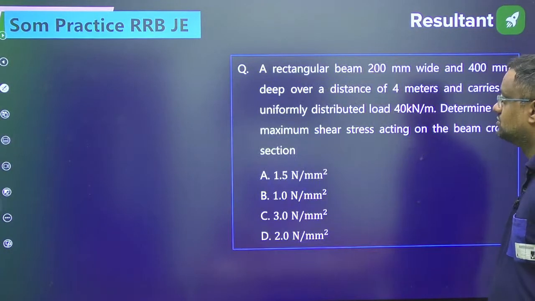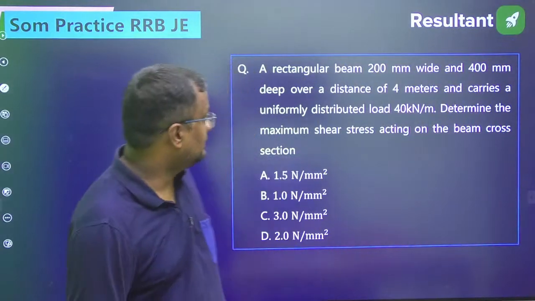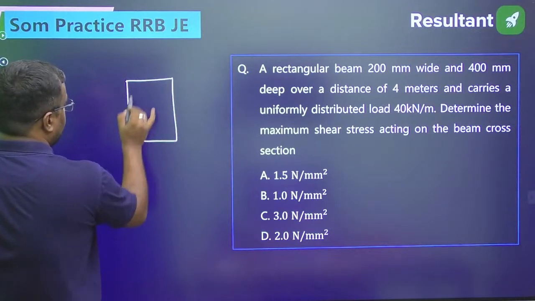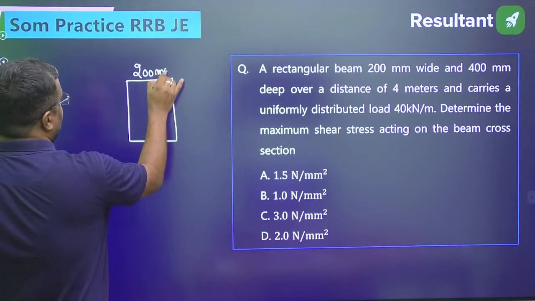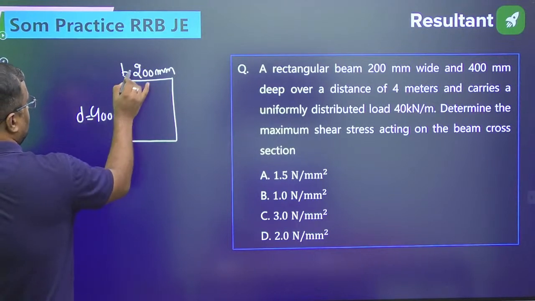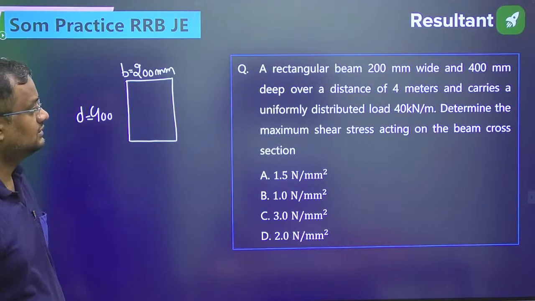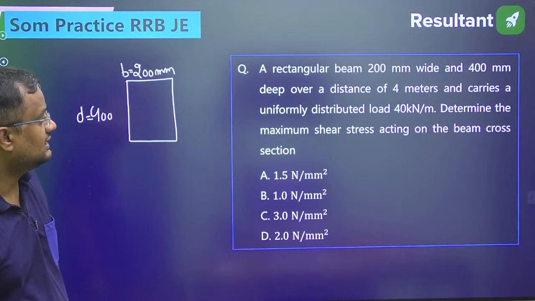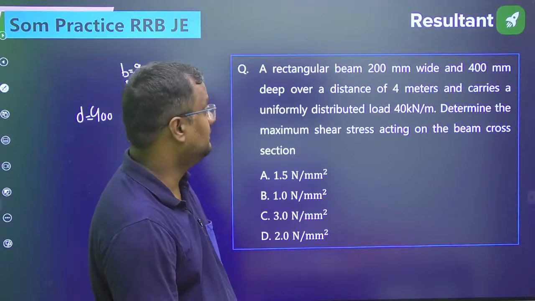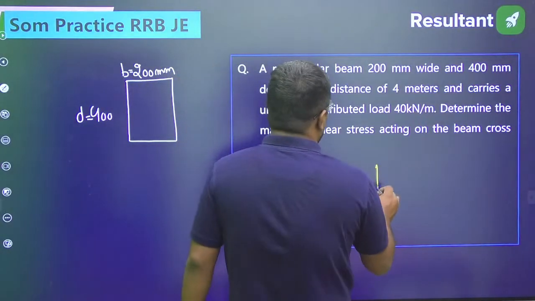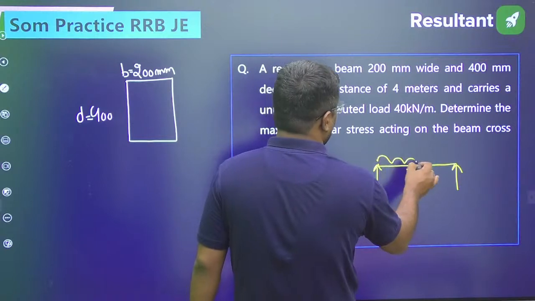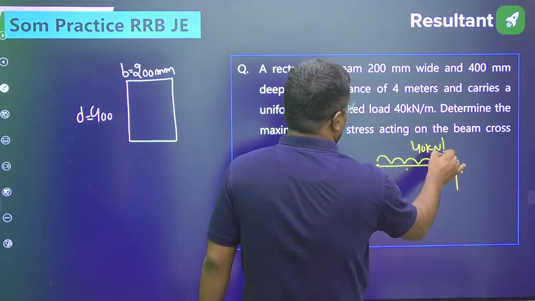So it is based on Castigliano's theorem. Now, what they are asking: a rectangular beam 200 mm wide and 400 mm deep, over a distance of 4 meters, carries a UDL of 40 kilonewton per meter. Determine the maximum shear stress acting on the beam cross section.